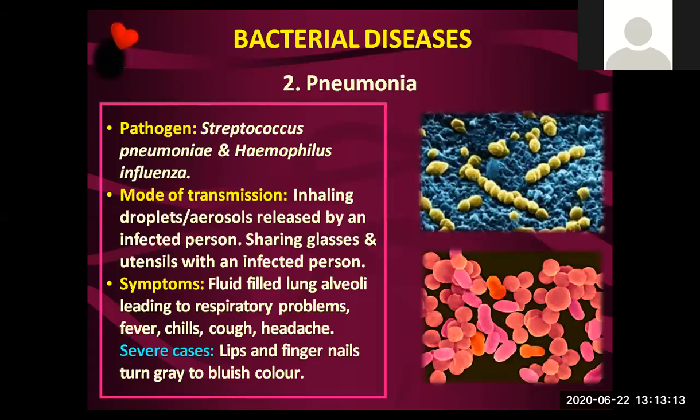Let's come to the second one, pneumonia. The pathogens are Streptococcus pneumoniae and Haemophilus influenzae. The mode of transmission is inhaling droplets or aerosols released by an infected person, or sharing glasses and utensils with an infected person. Symptoms are fluid-filled lung alveoli leading to respiratory problems, along with fever, chills, cough, and headache.